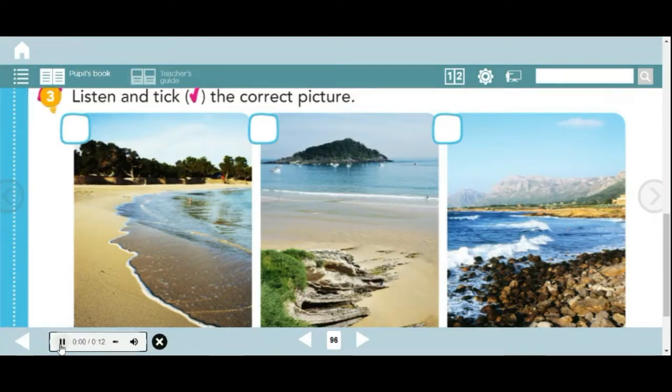Again. Listen and tick the correct picture. A beach is a flat area with small stones.